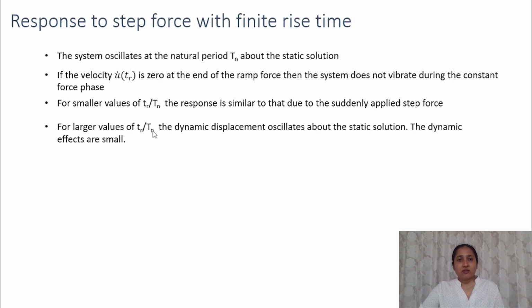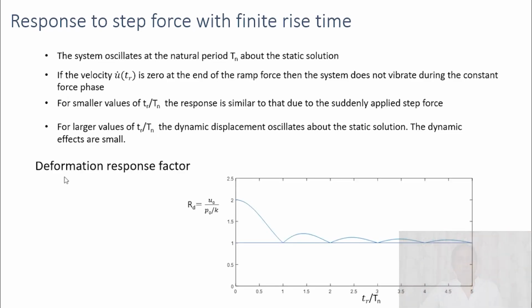When Tr by Tn is large, then the dynamic displacement oscillates about the static solution and the dynamic effects are small. So if you have a large rise time, then the dynamic effects are small, but the structure will oscillate about its static response position. Now let's see the deformation response factor.